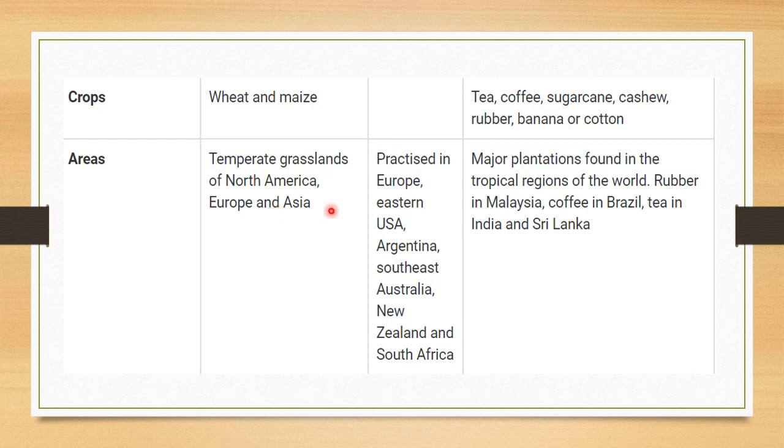Mixed farming is practiced in Europe, Eastern USA, Argentina, Southeast Australia, New Zealand and South Africa. Plantation agriculture is practiced in the tropical regions of the world: rubber in Malaysia, coffee in Brazil and tea in India and Sri Lanka. These are the examples for plantation agriculture areas.